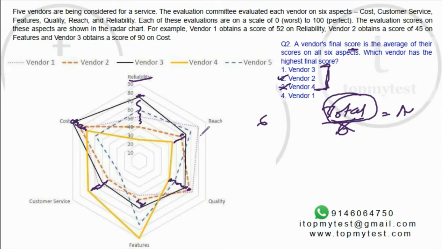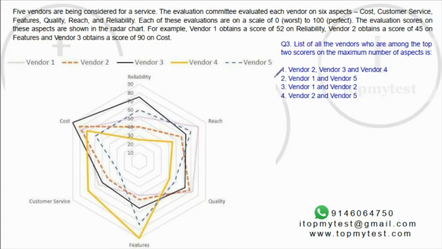Now let's check with vendor 1. Vendor 1 is the light one, right? So again, there is a pretty decent gap here, right? Here the gap is on the other side. Okay. Here again, the gap is very small, right? Here vendor 3 beats vendor 1, again vendor 3 beats vendor 1, and vendor 3 beats vendor 1 here also. So we can very clearly say that 3 is going to be higher than 1. Easily mark 1 as the answer.